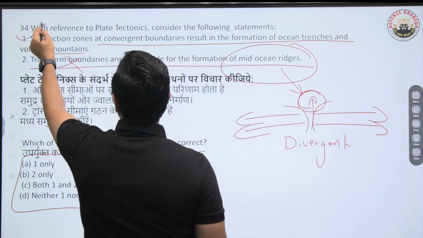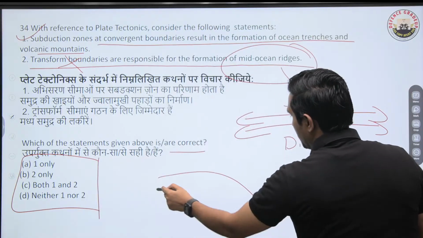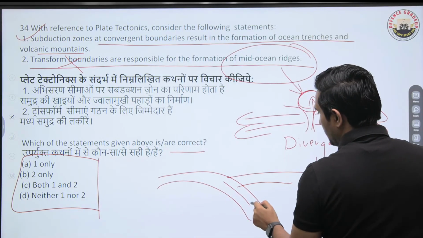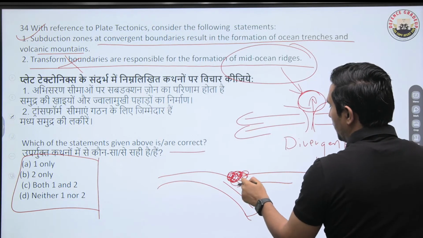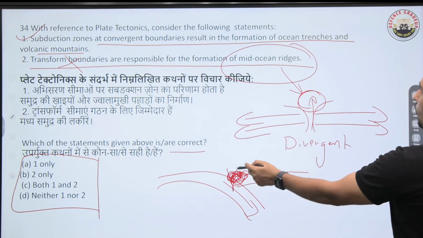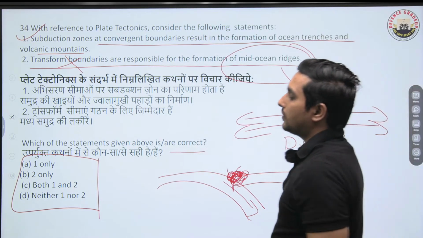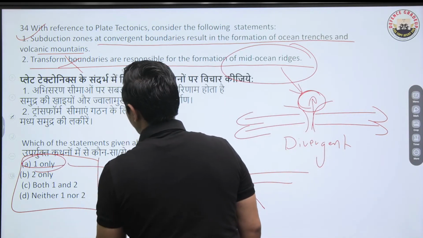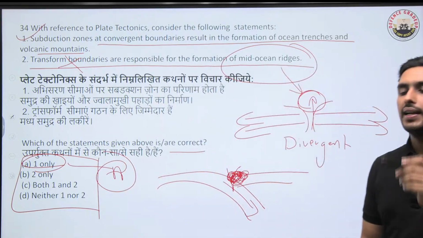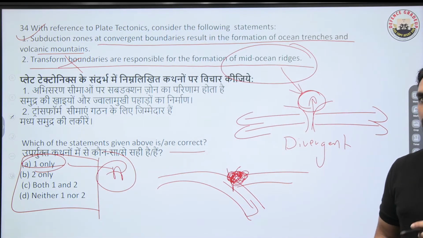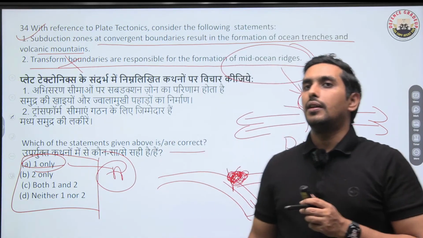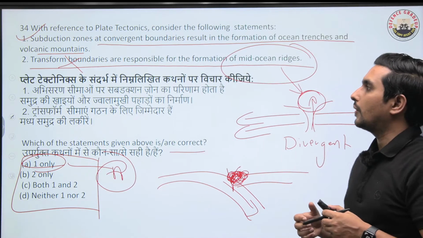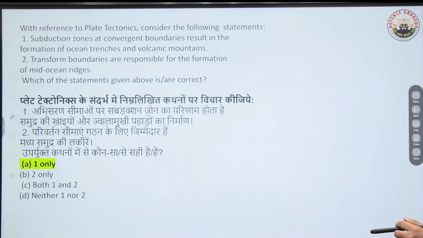But yes, subduction zone is clear. One plate is coming like this, so here we are seeing subduction happening, and a lot of volcanic activity as well. But mainly you are seeing the trenches being formed over here. So the first one is correct. That's why A has to be the right answer. A is the correct answer to this question. Very important this is. So always remember, mid-oceanic ridges are formed because of divergence. That's important.